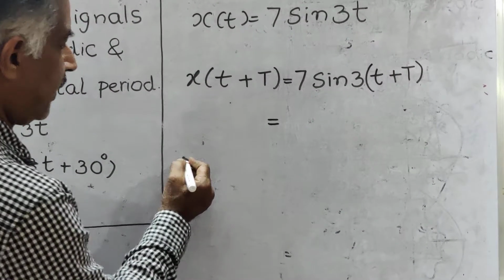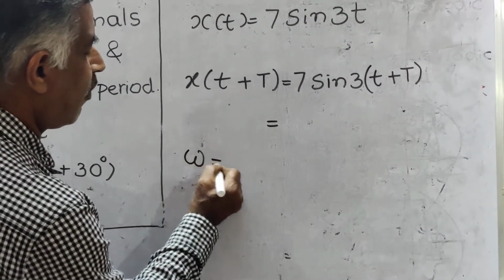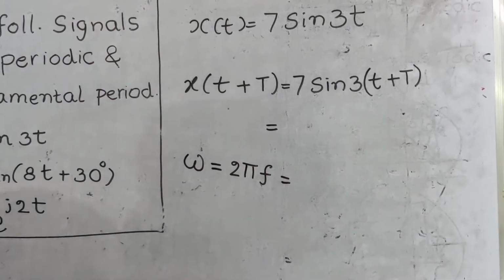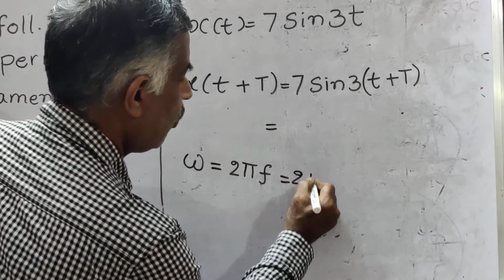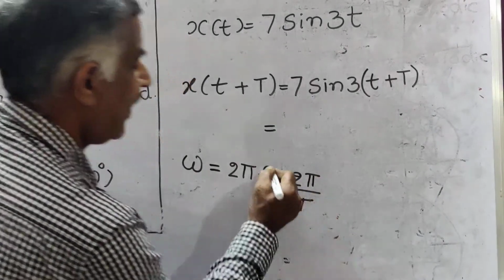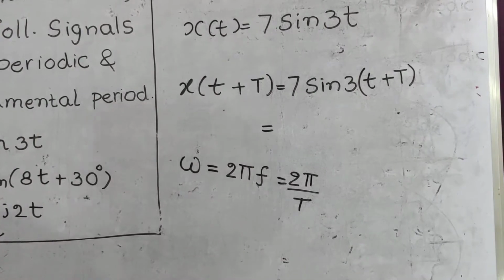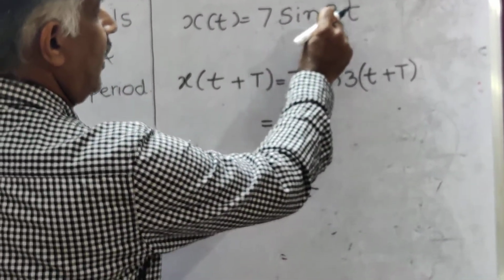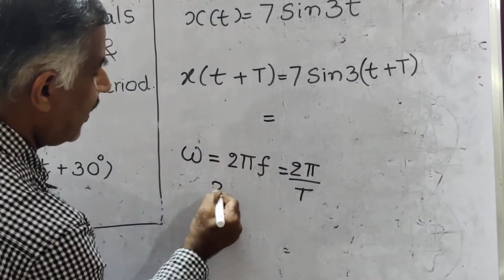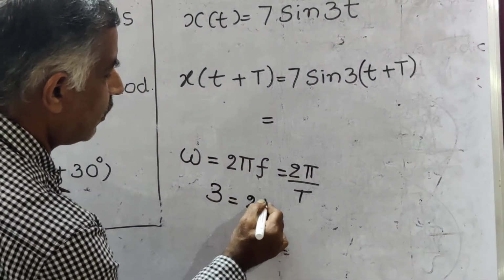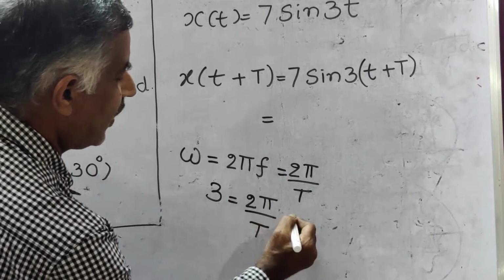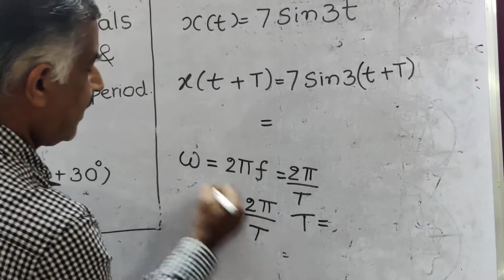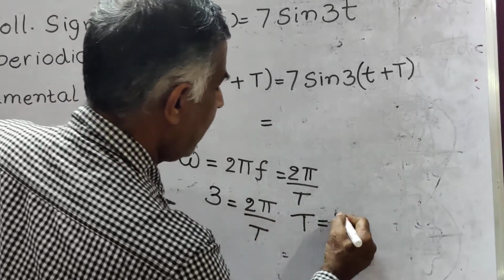We know that angular velocity omega is equal to 2 pi f, where f is frequency, or 2 pi by T, where f is equal to 1 by T. Therefore what is T? In this case omega is 3. 3 is equal to 2 pi by T. Therefore T is equal to 2 pi by 3.